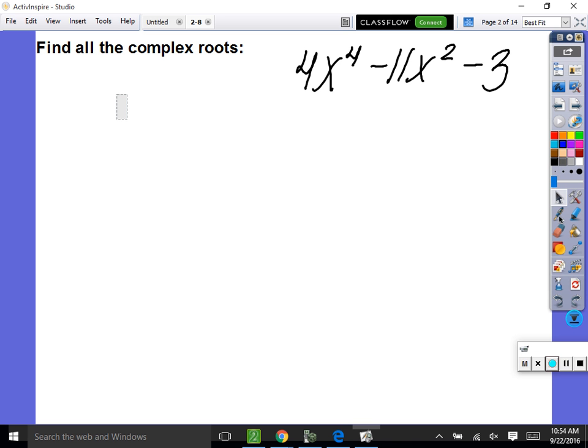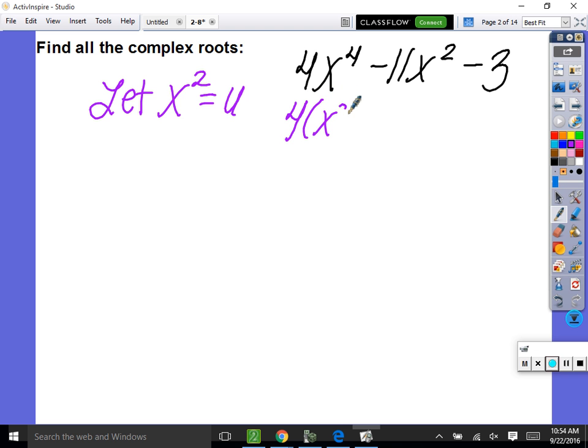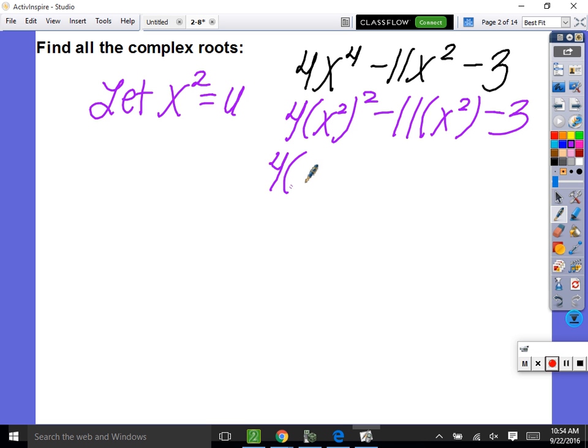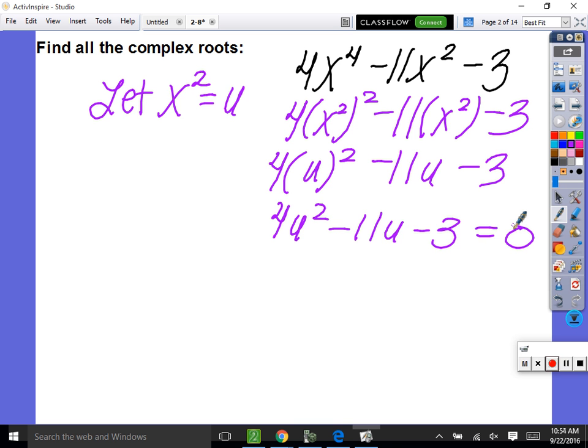So we would say let x squared be equal to u. Then we have 4 times x squared squared minus 11x squared minus 3. So we really have 4u squared minus 11u minus 3. And now how do we solve that? Well, we know how to solve a quadratic. Does it factor? Yeah. I would solve by factoring: what multiplies to be 4 times c, negative 12, and adds up to be negative 11.